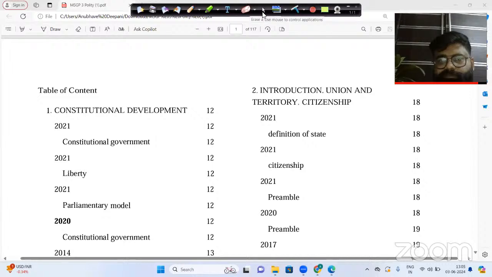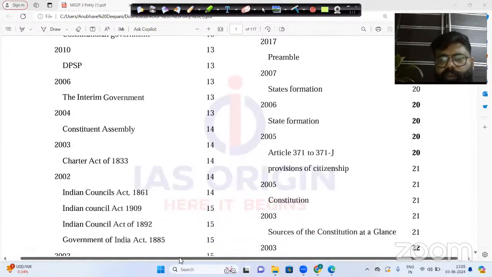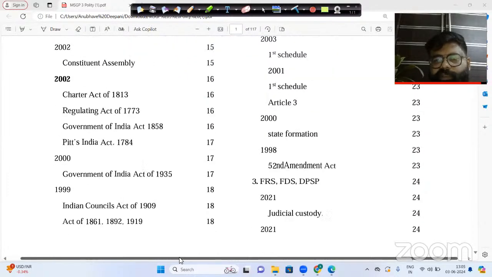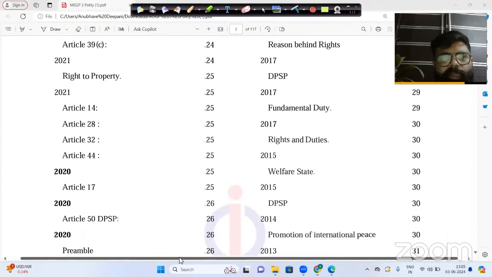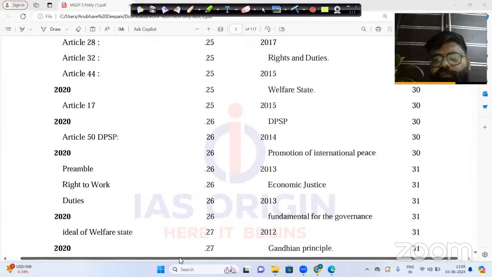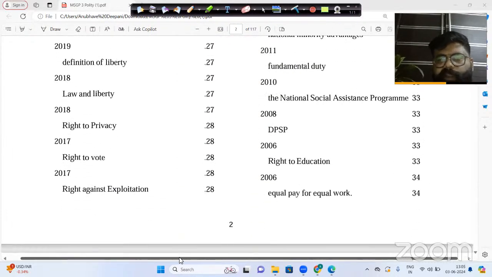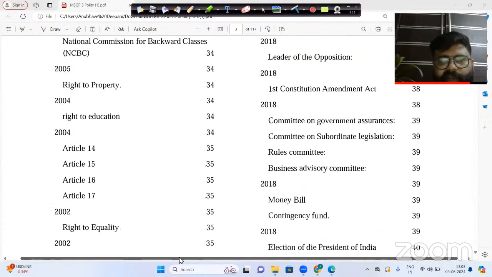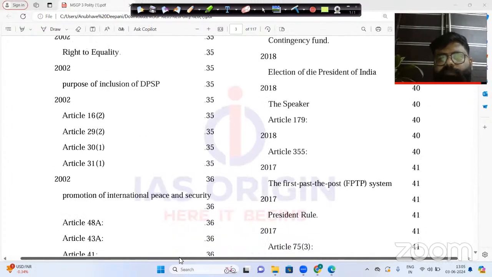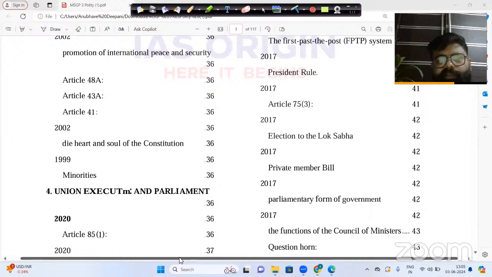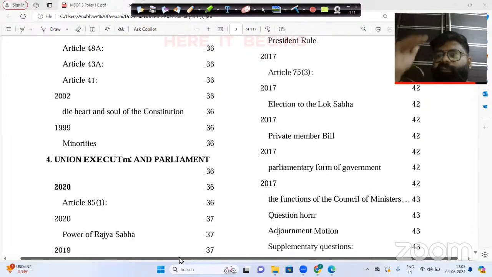Besides that, you will see each and every topic categorized in front of you, such as promotion of international peace, economic justice, fundamental rights, right to liberty, right to privacy, etc. All the major topics in polity have been categorized topic-wise and also year-wise.